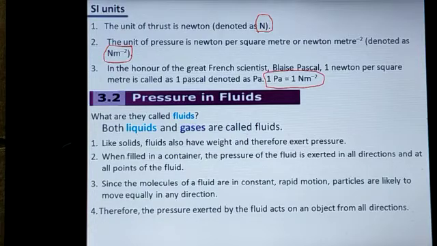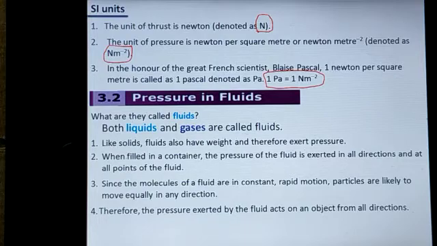Point number 3. Since the molecules of a fluid are in constant rapid motion, particles are likely to move equally in any direction. That means what?